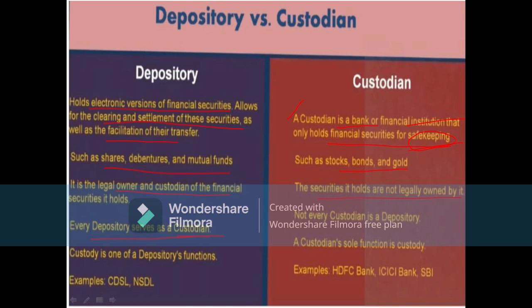Not every custodian is a depository, because no transfer of ownership can be made; only safekeeping is there. So custody is one of the depository's functions, whereas the custodian's sole function is custody. This is the difference between a depository and a custodian.